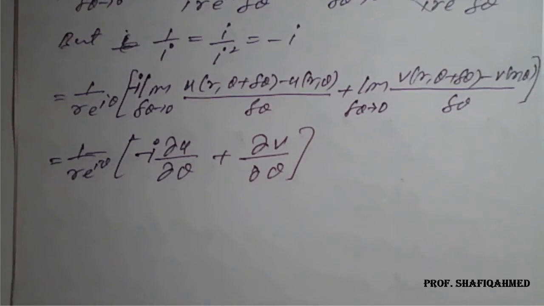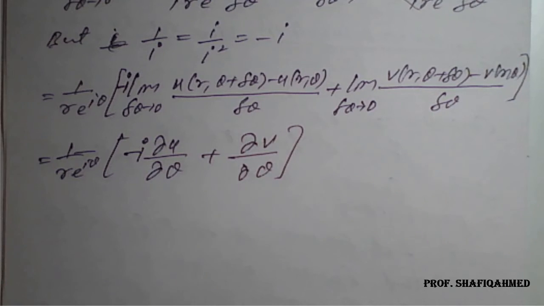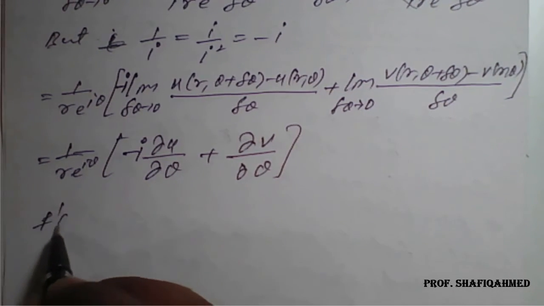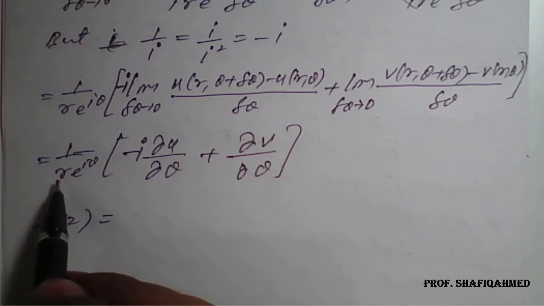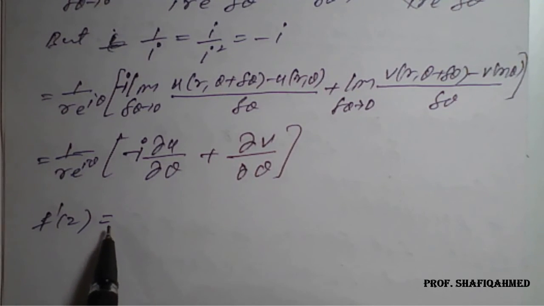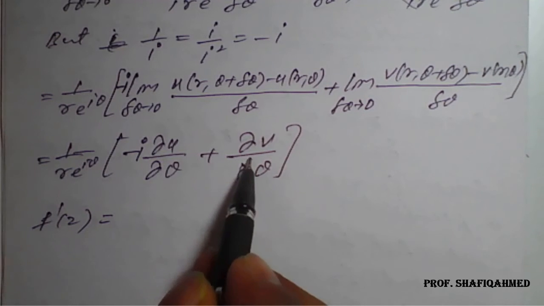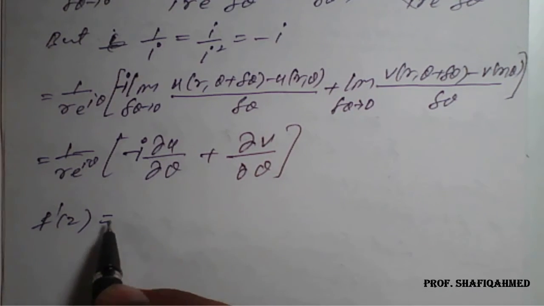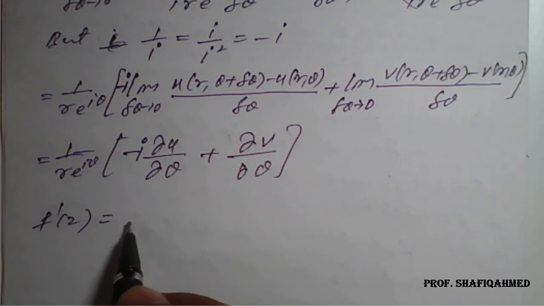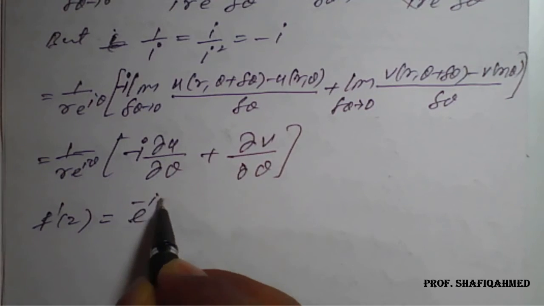Or again we will go for the arrangement here. f dash of z is equal to: push this 1 by r inside and rearrange, writing the positive term first, and 1 upon e raised to i theta I will write as e raised to minus i theta.